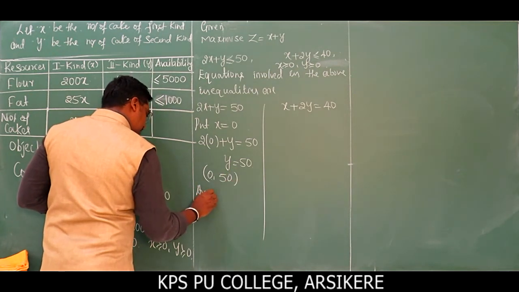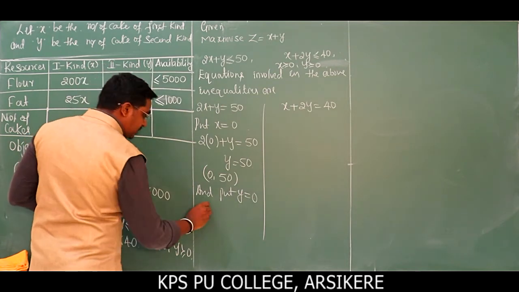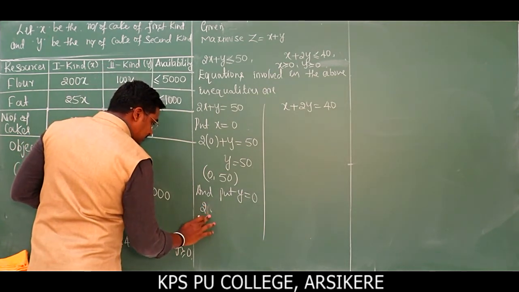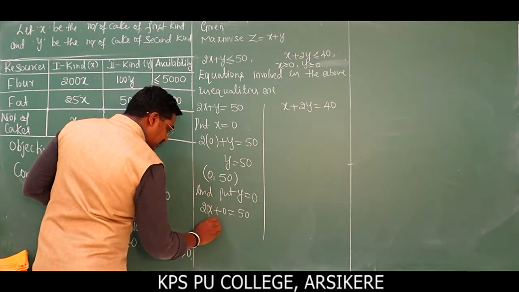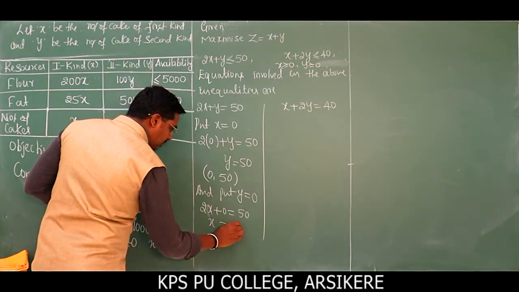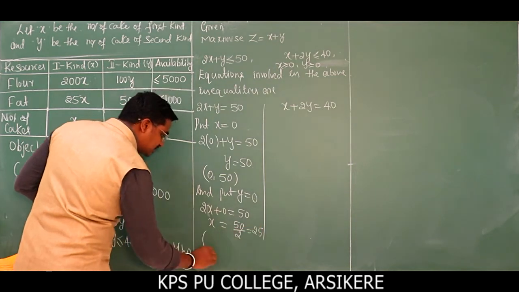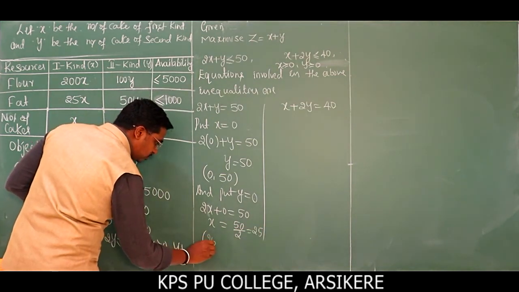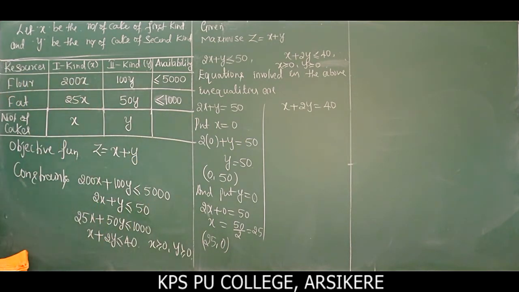Now put y is equal to 0 in the equation: 2 into x plus 0 is equal to 50. X is equal to 50 divided by 2, which is 25. So the corresponding point on the x axis is 25, 0 for the equation 2x plus y is equal to 50.